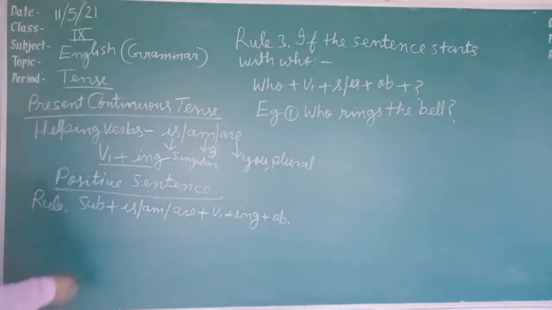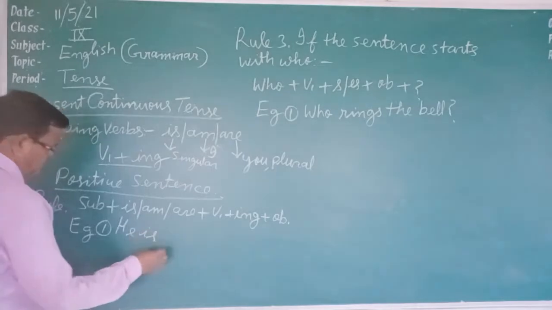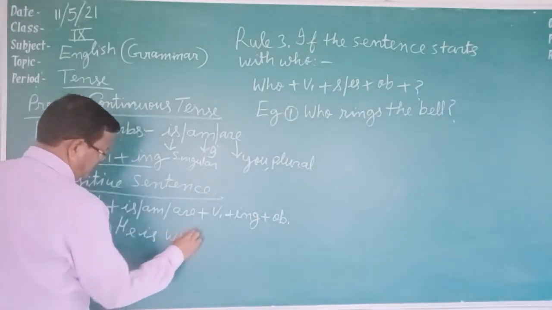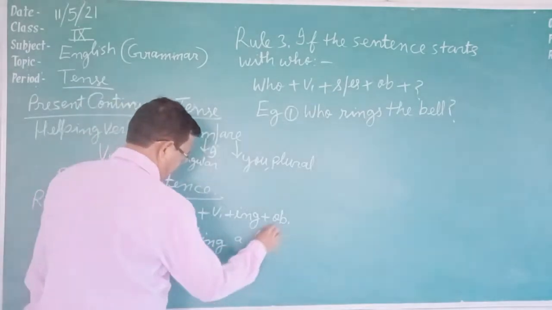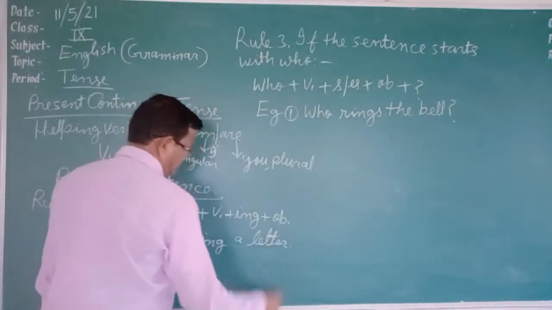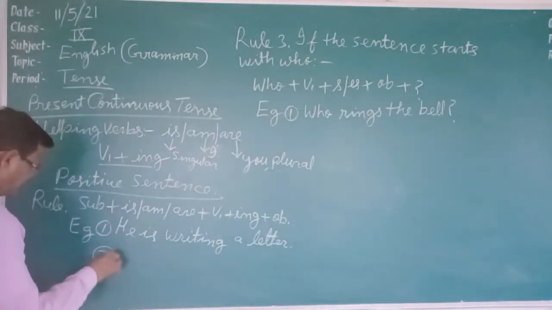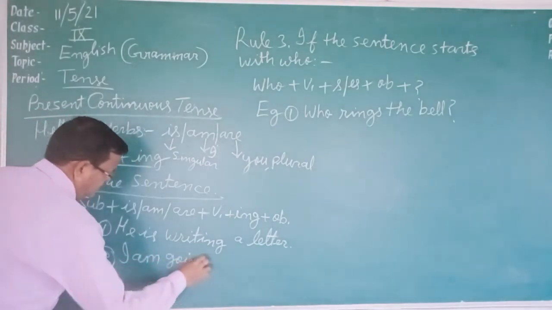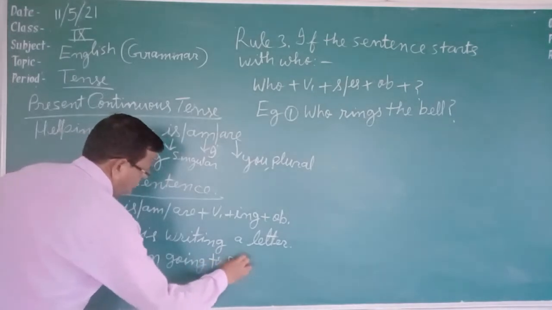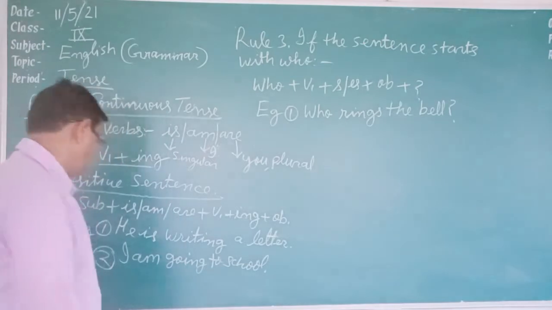Example, you can say: He is writing a letter. Second example: I am going to school.